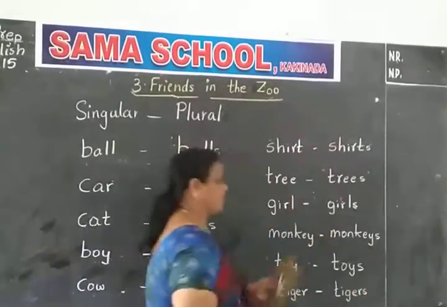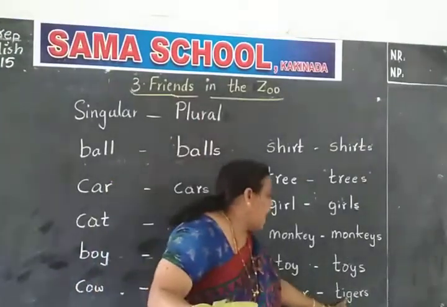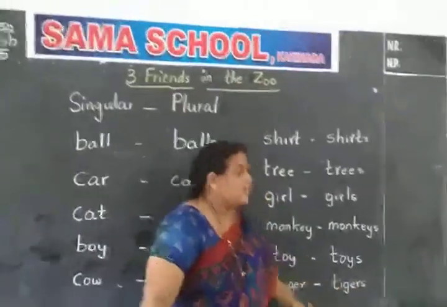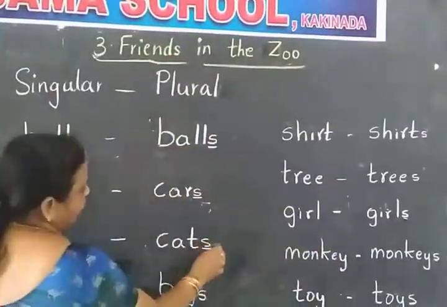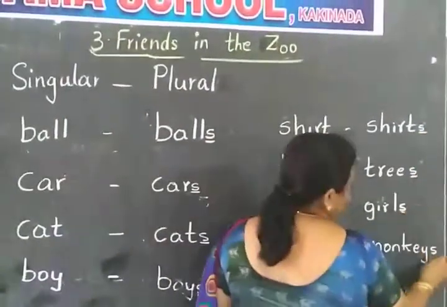T-I-G-E-R-S, tigers. At the end of T-I-G-E-R we add S. Remember the number. For plural, what are we adding at the end of the word? We are adding S.